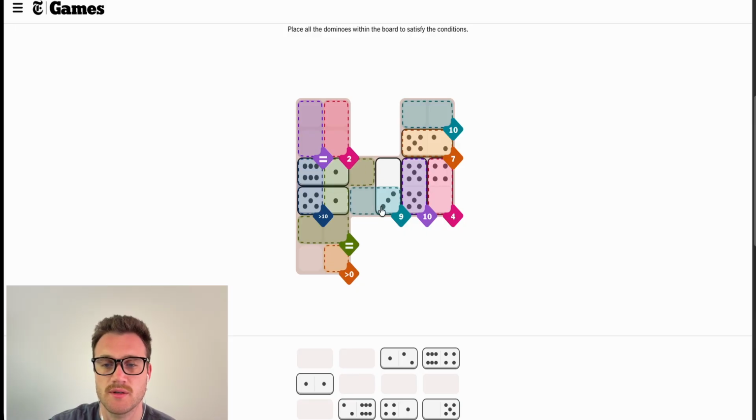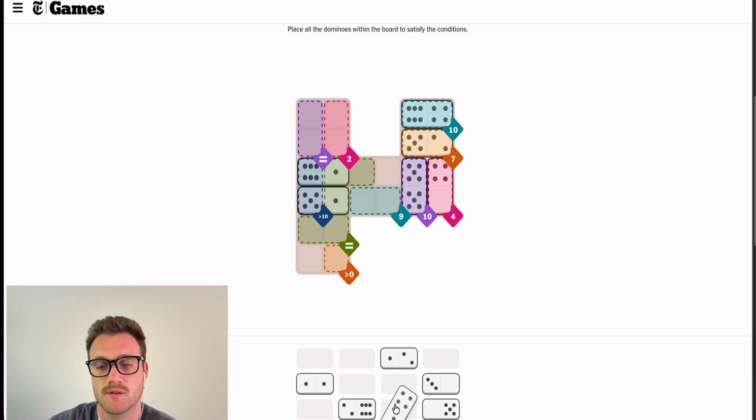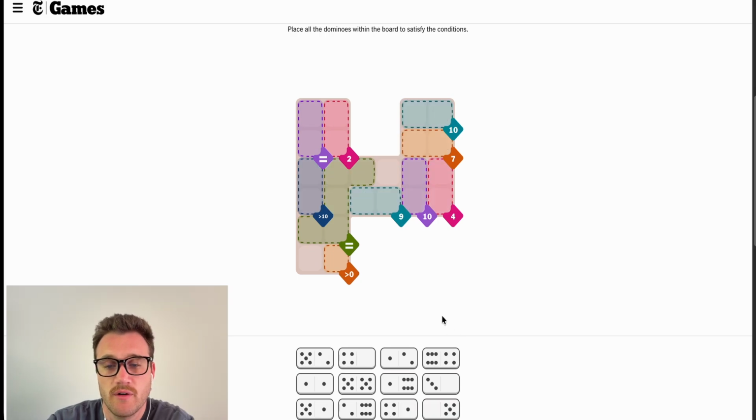So 0, 3 does not belong there. By the way, that's the only one that would fit there. So it'd have to be 4, 1, 5, 0. Man, this one's frustrating. We know for sure that these are 1s. If that's the case, we have 6 1s. That means 5 are involved here. We have 1 spare 1. The only way to build 2 is with 2 1s or a 0 and a 2. One of these is a 0, one of these is a 2.